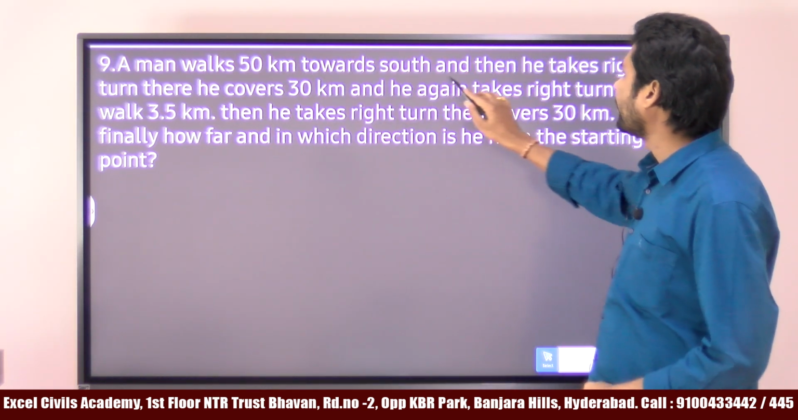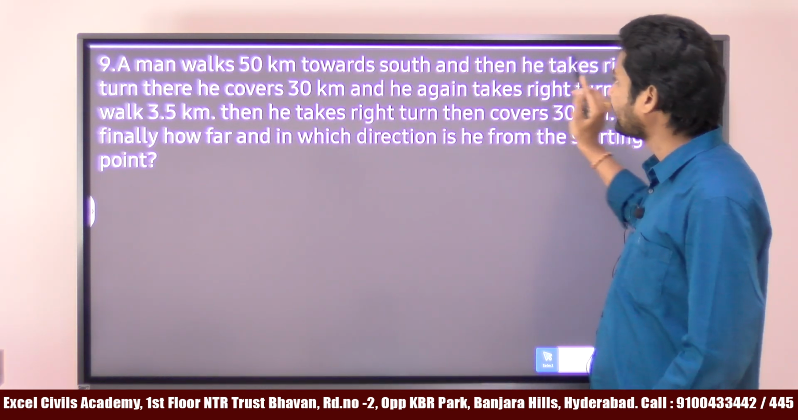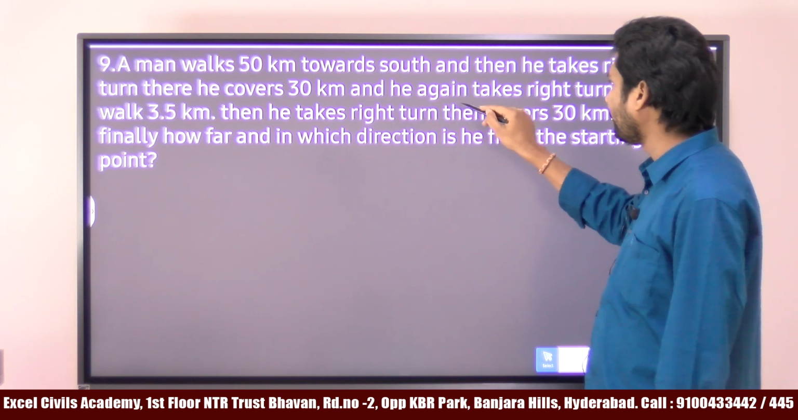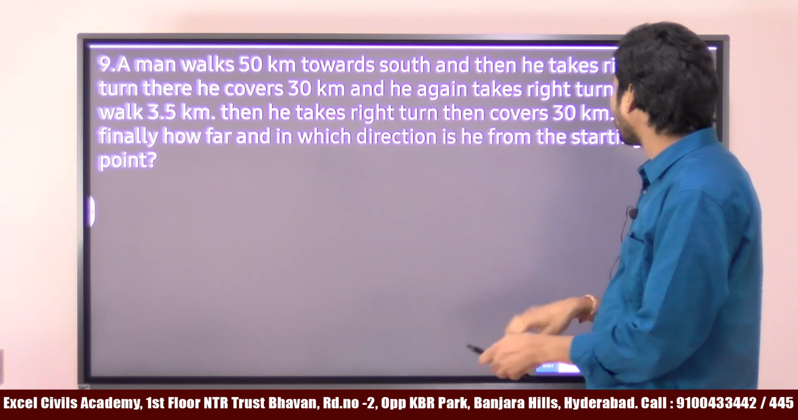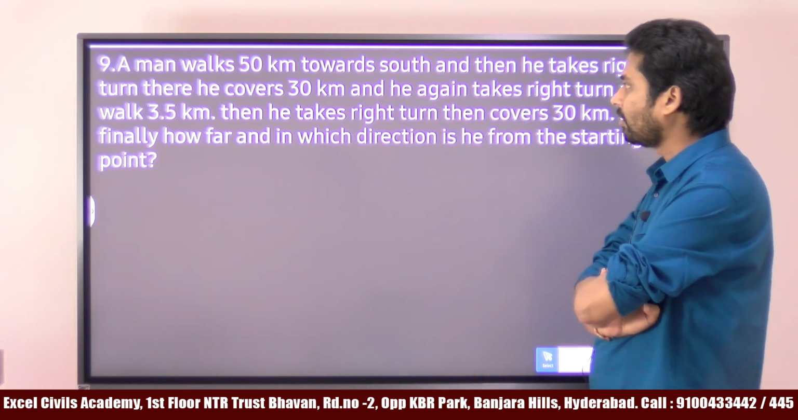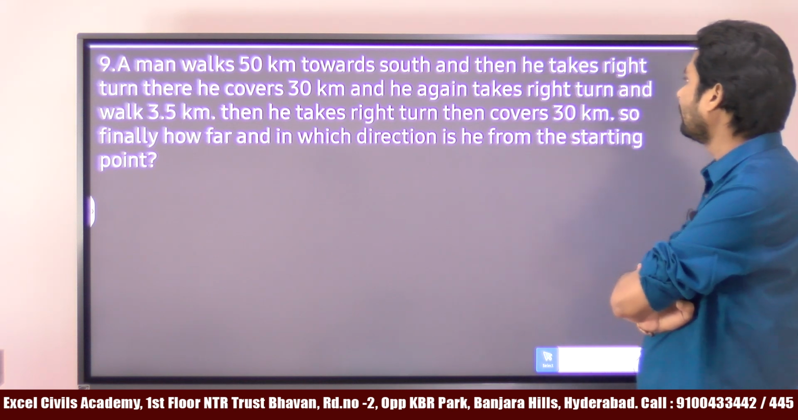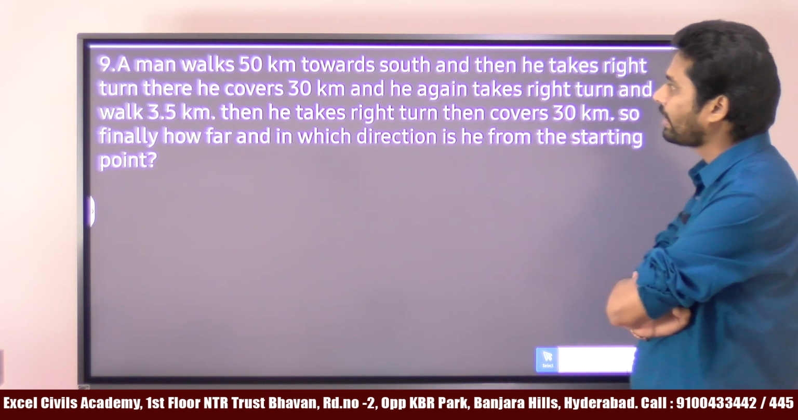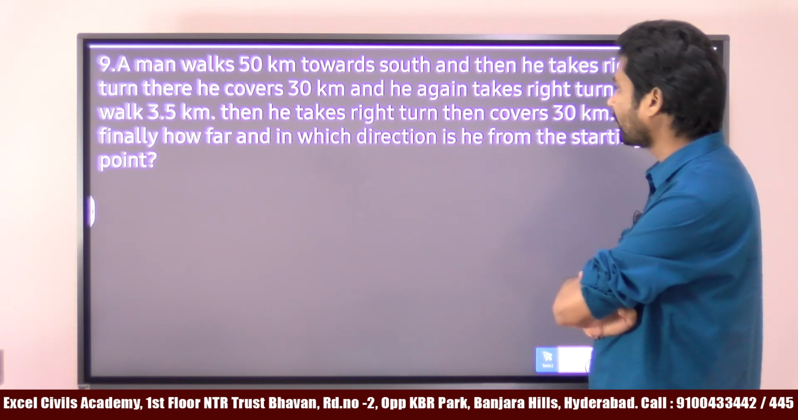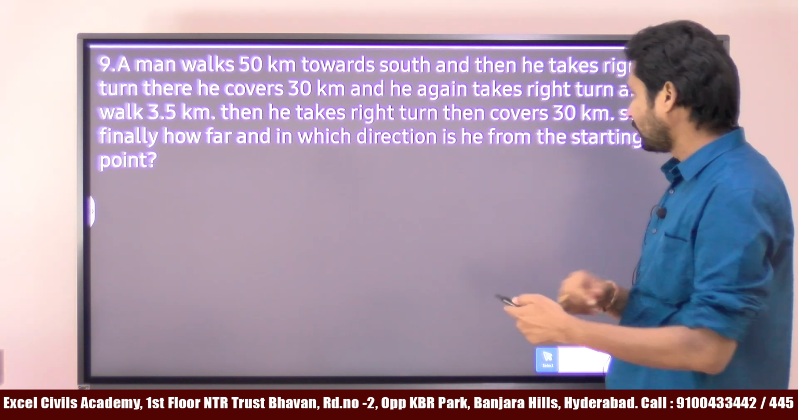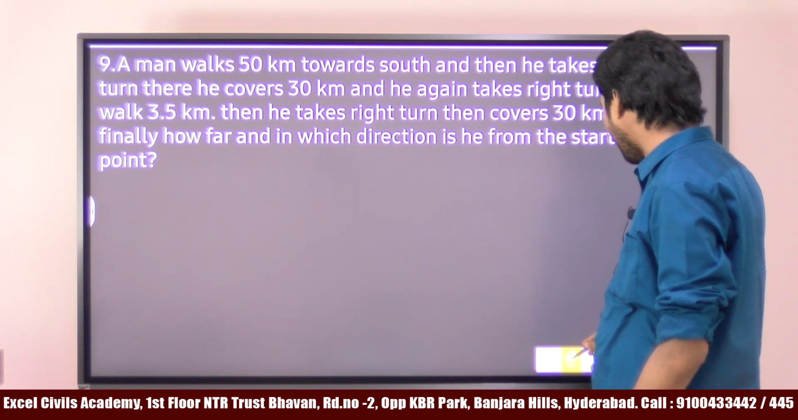A man walks 50 km towards south and then he takes a right turn. There he covers 30 km and he again takes a right turn and walks 3.5. Then he takes a right turn, then covers 30 kilometers. So finally, how far and in which direction is he from the starting point? Okay. This question is related to direction.